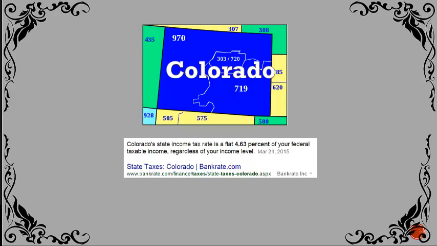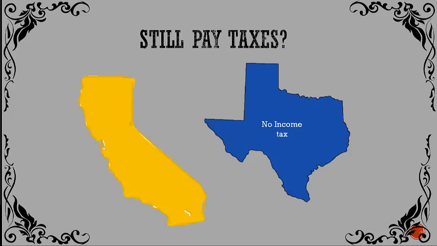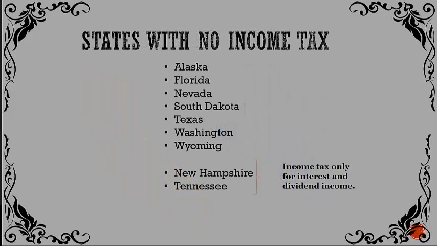Furthermore, if you lived in a state that has income taxes like California, but you work in a state like Texas, which has no income taxes, you may still have to report that money on your California tax return. Or, if you lived in Texas and worked in California, you'd have to file a non-resident return for your earnings. I know, total bummer. Now, as you can see from the chart, there are 7 states that have no income tax and 2 states that only tax interest and dividend income. Sounds like a sweet deal, right?